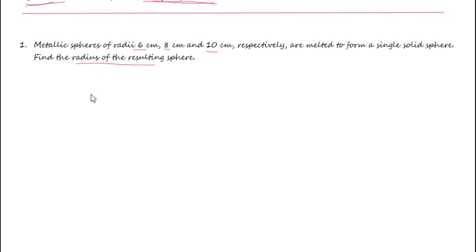Volume of the first sphere is 4 by 3 into pi into r cube, that is 6 cube. Volume of the second sphere, 4 by 3 into pi into 8 cube. Third sphere, 4 by 3 into pi into 10 cube.